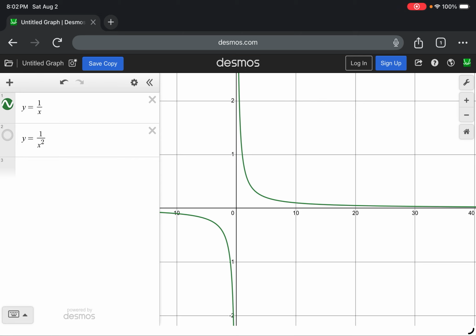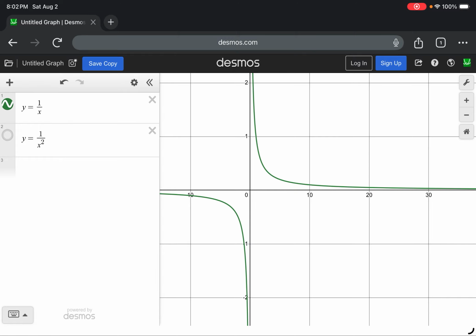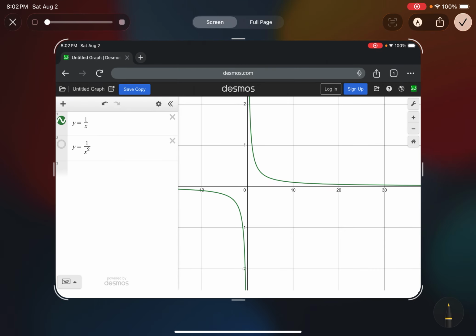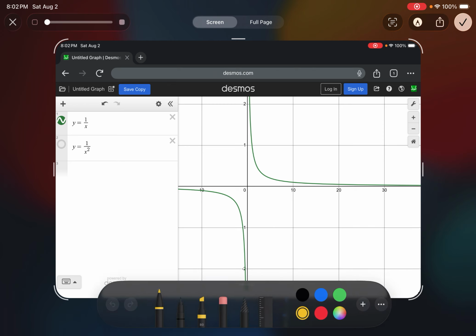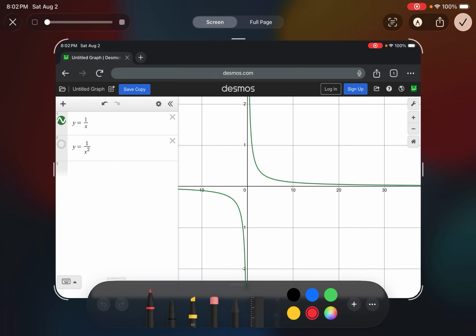And what I want you to remember is, well, actually here, let me take a screenshot so I can annotate this. So when we're doing this, we are calculating the area from x is equal to 1 all the way to infinity underneath this green curve, right? So the integral 1 over x dx is going to give us all of this area here.